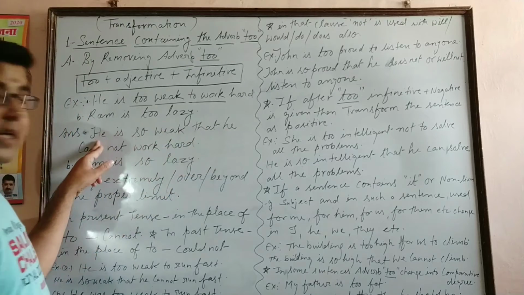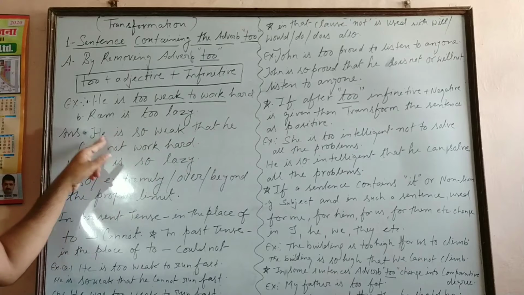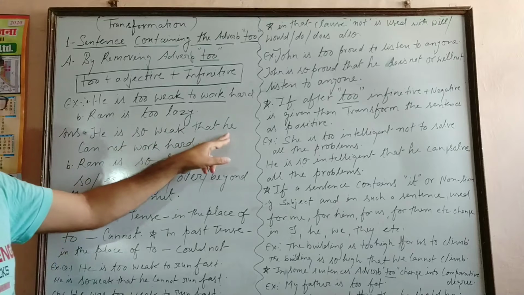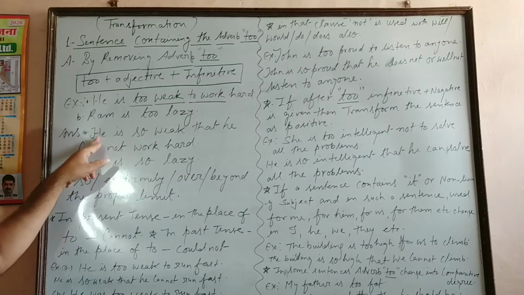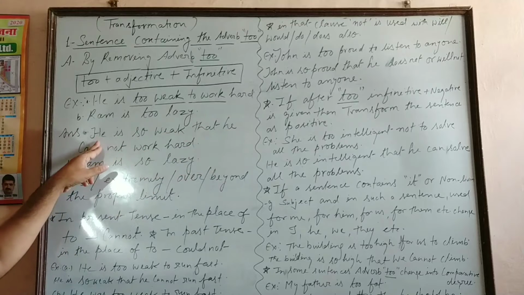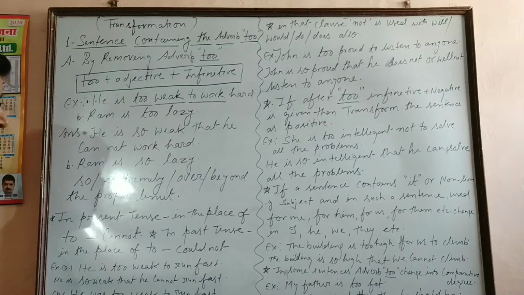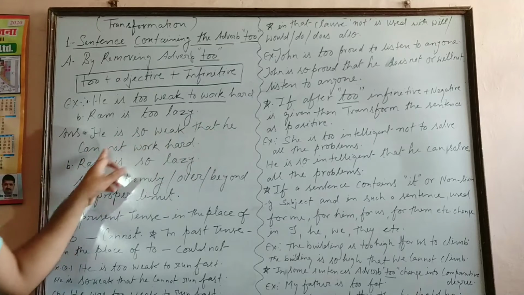If she is given, then we have to use conjunction she. If they is given, then we have to use they. If I is given, then we have to use I. But suppose a name is given, like Ram is so weak. If Ram is given, then we have to use the pronoun form, that means he. Or if any female name is given, like Sita is so weak, then according to Sita we have to apply she here. Got it? So after that, he is so weak that he cannot work hard.